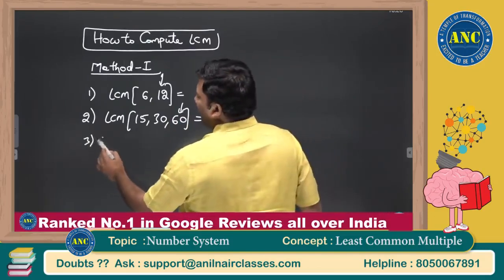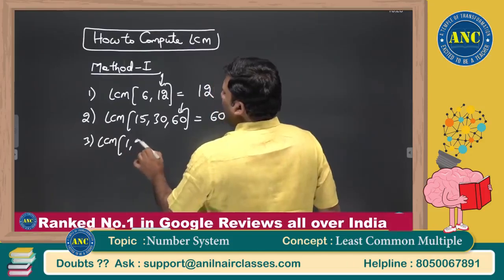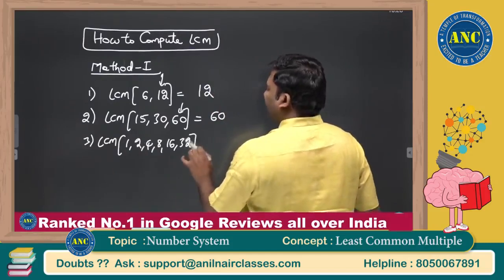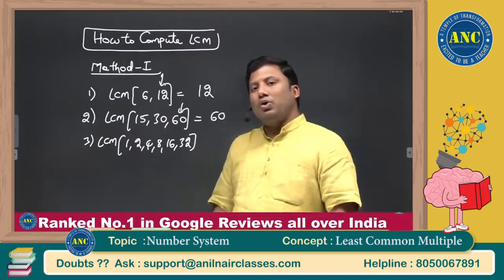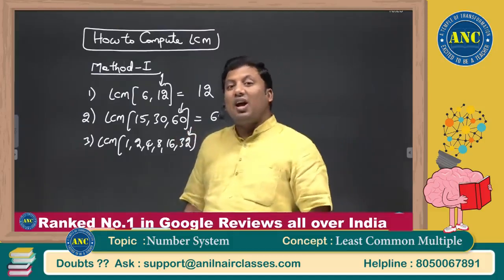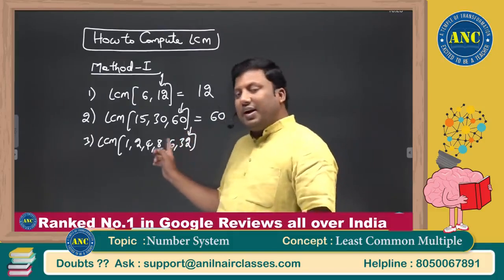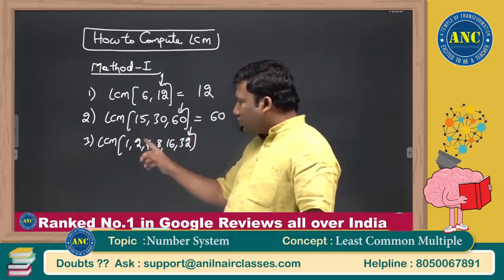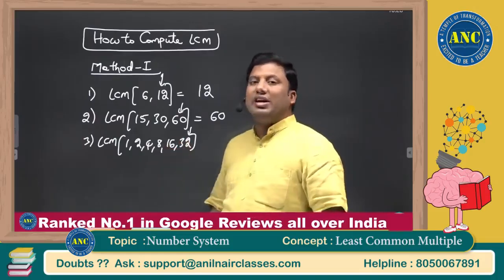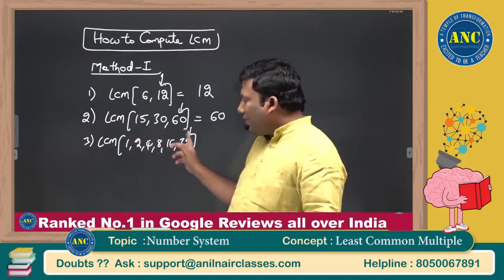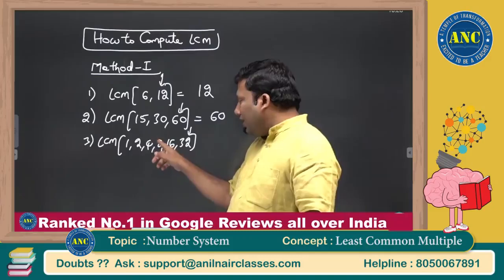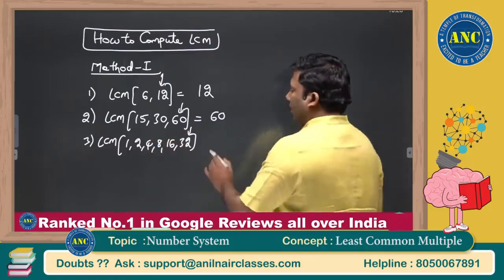Third question: LCM of 1, 2, 4, 8, 16, 32. Go to the largest number. Check whether the largest number is getting divided by every other number. These are all factors of 32. It is a multiple of every other number: 1 32 is 32, 2 16s are 32, 4 8s are 32, 8 4s are 32, 16 2s are 32.